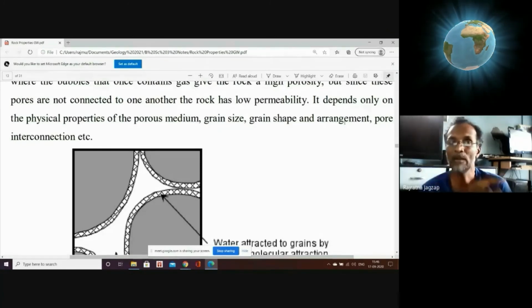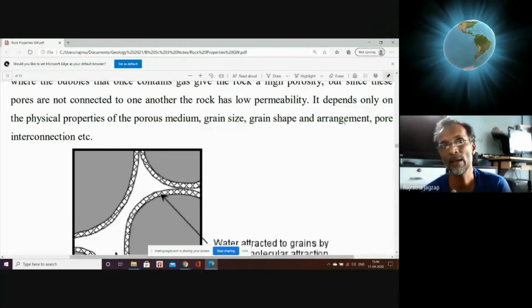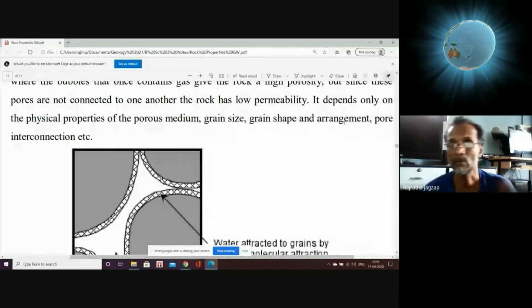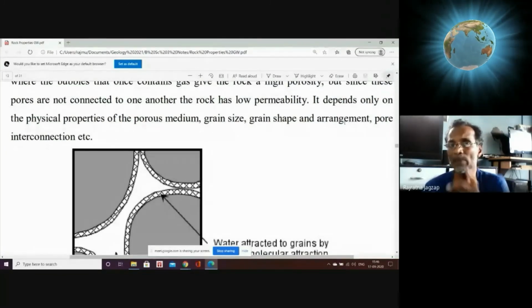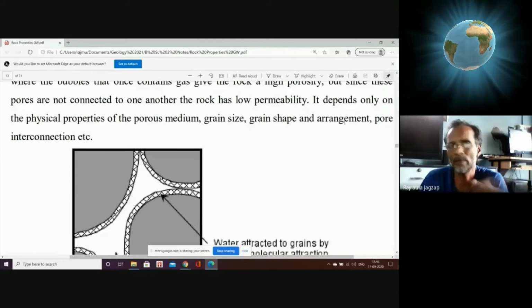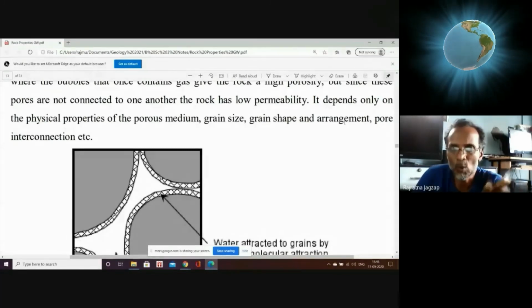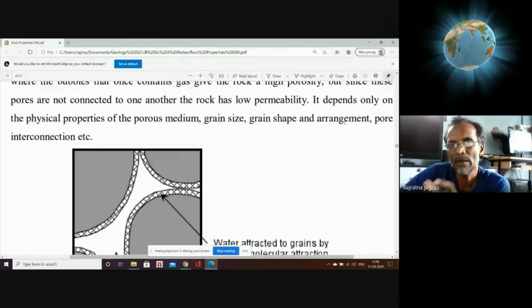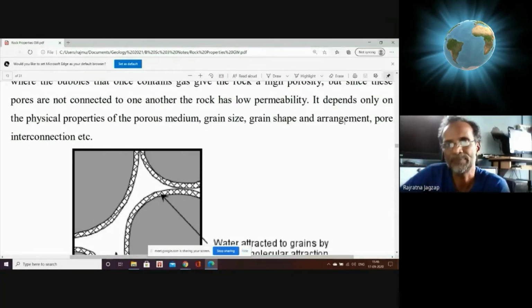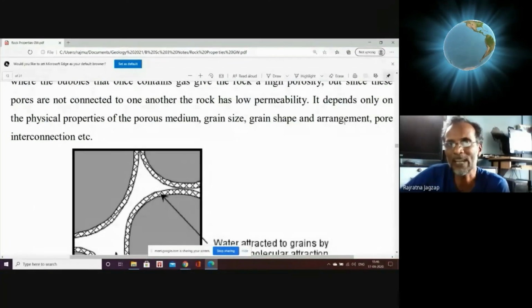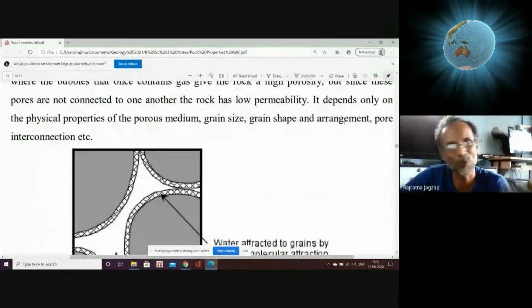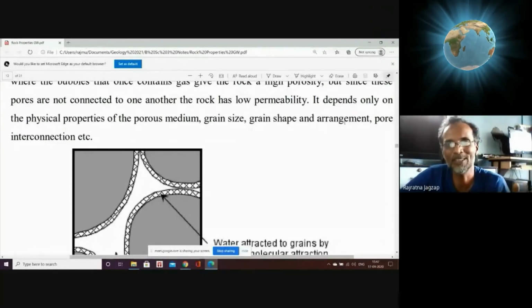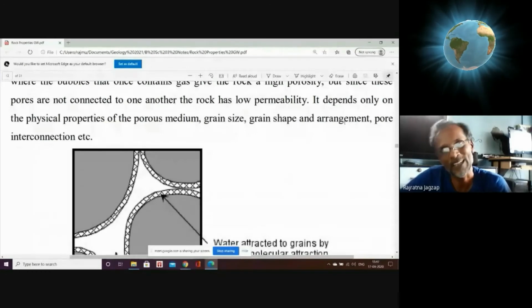Both angular and rounded are of same size, but both are coarse grained. So there are multiple combinations of possibilities with round, coarse and fine, angular, coarse and fine. So one rock can be mixture of all round, coarse. Second combination, all fine, round.